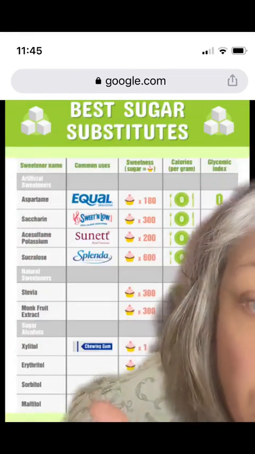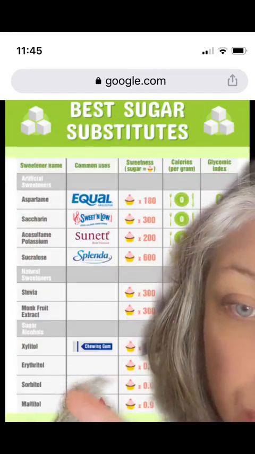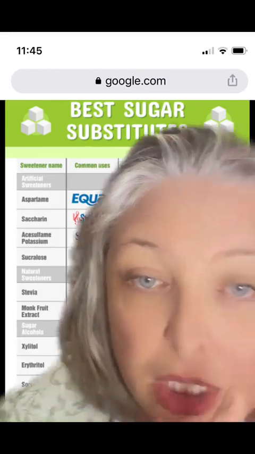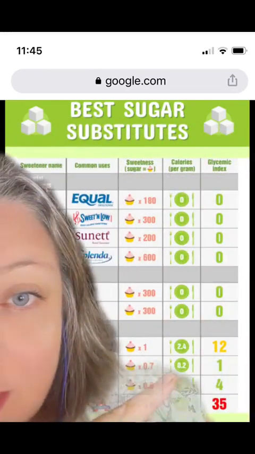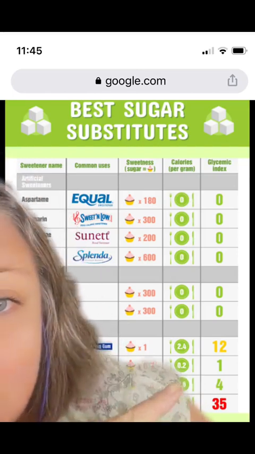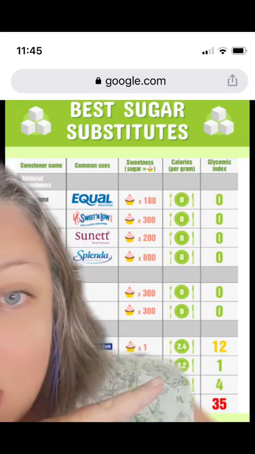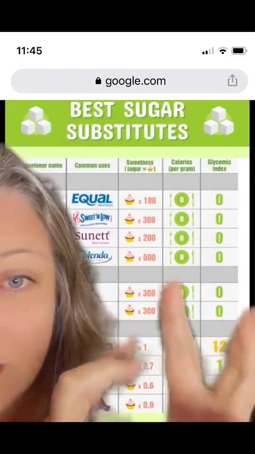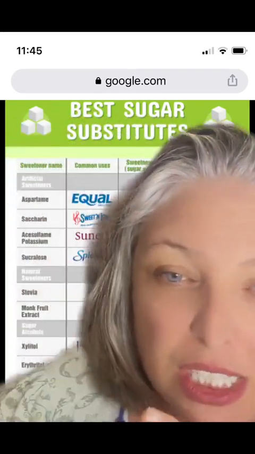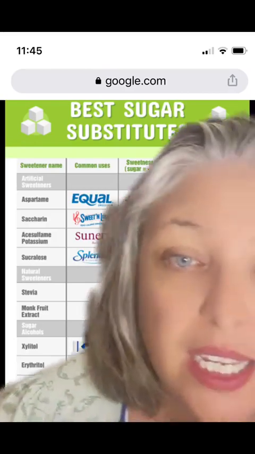And then at the bottom, we've got xylitol, erythritol, sorbitol, and mannitol. Some of those, xylitol has a glycemic index of 12. So they do have a glycemic index and a calorie value, but they're kind of semi-natural products. Just a few things to consider. Xylitol, for instance, is very poisonous for dogs, and some of these might cause diarrhea, so you don't want to have them in too great a quantity.